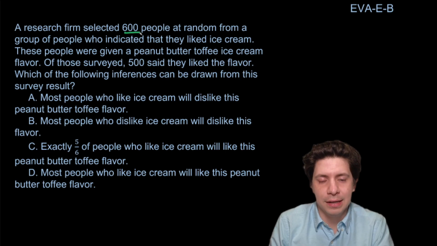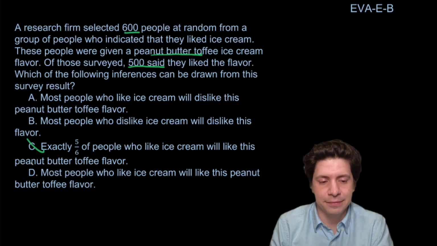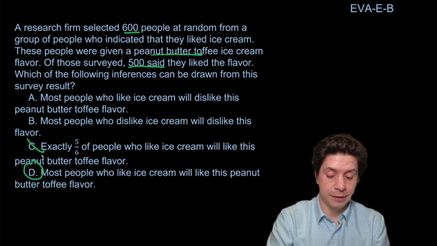So these people all like ice cream, and it's random, and most said they liked the peanut butter toffee flavor. So again, it's not 5/6, right? That's too specific. It's going to be D. Most people who like ice cream will like this peanut butter toffee flavor.